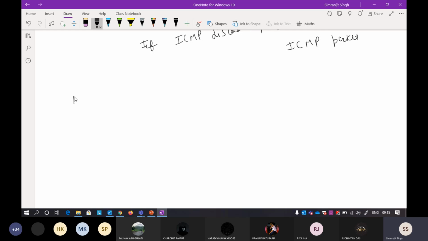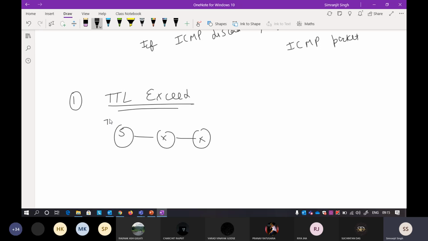Okay. Now the first one is your TTL exceed. It's very simple. Again, everything is in the name. The sender sends some packets. Suppose it starts from TTL2, TTL1 now, and then TTL0. Okay. So you have to discard it because it does not reach the receiver.